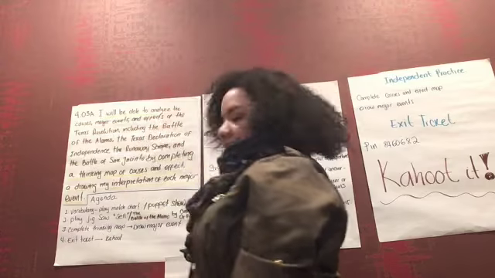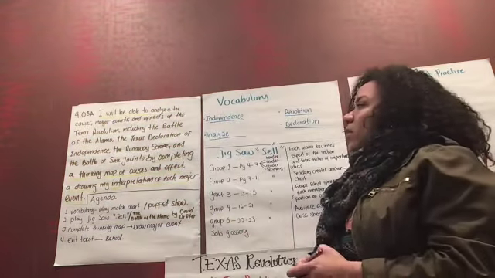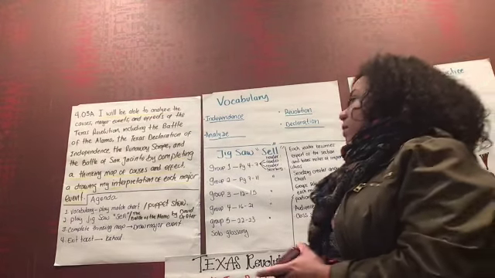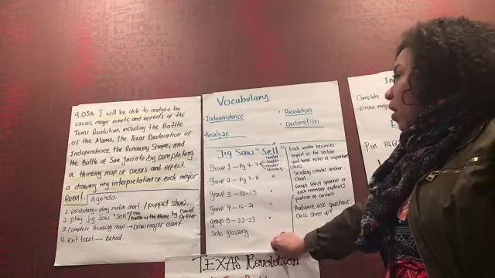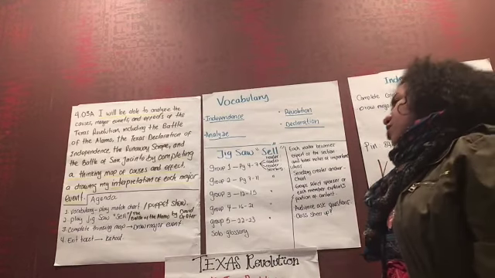So in today's lesson, we were able to analyze the causes, major events, and effects of the Texas Revolution, including the Battle of the Alamo, the Texas Declaration of Independence, the Runaway Scrape, and the Battle of San Jacinto, by completing a thinking map of the causes and effects and drawing our interpretation of each major event.